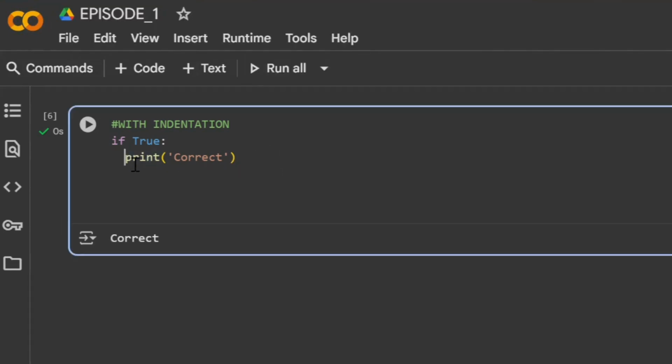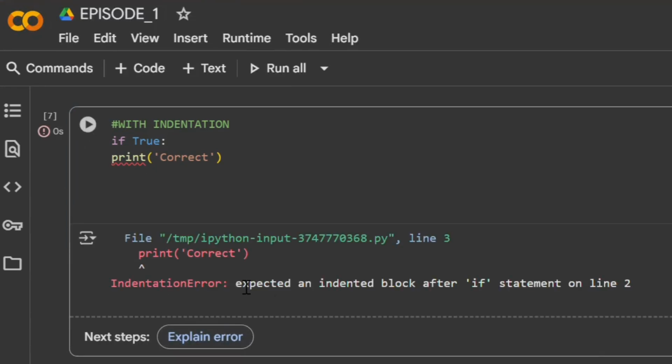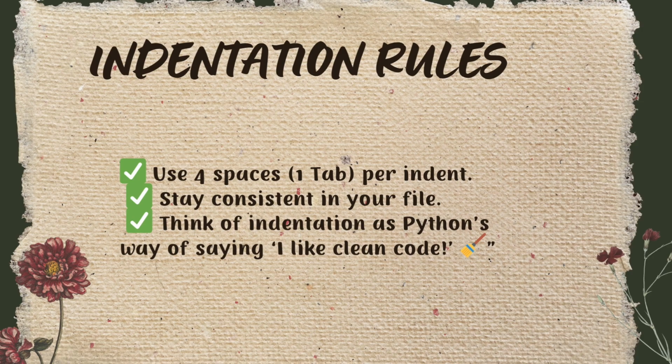For example, if you ignore this indentation and run the code, you get an indentation error saying expected an indented block after if statement on line 2. So indentation is very important in Python. The golden rules for indentation are: use 4 spaces per indent, and stay consistent in your file. Think of indentation as Python's way of saying I like clean code.